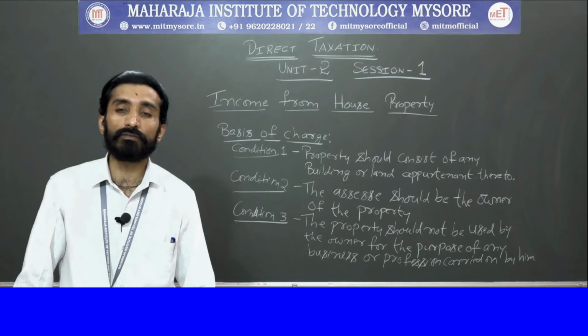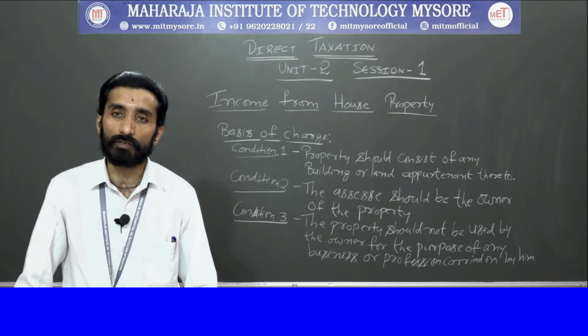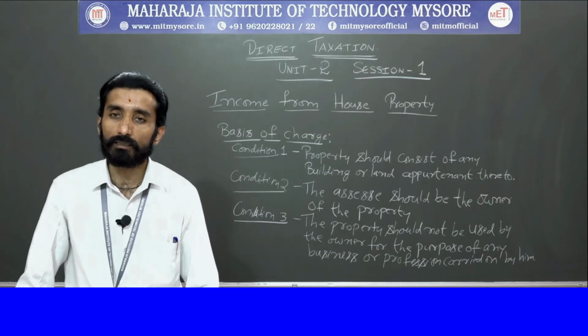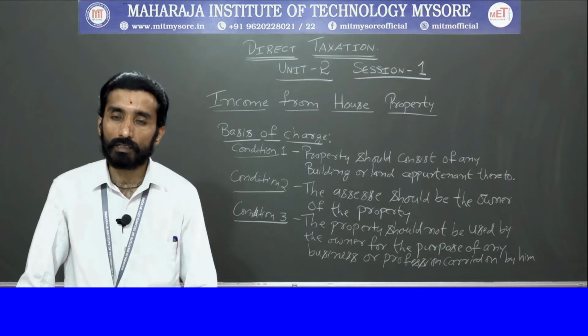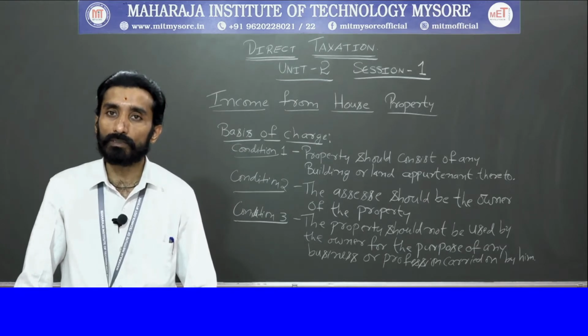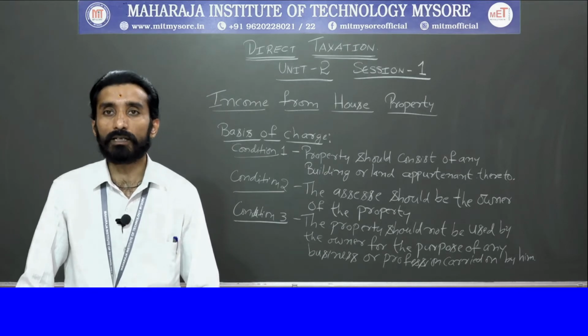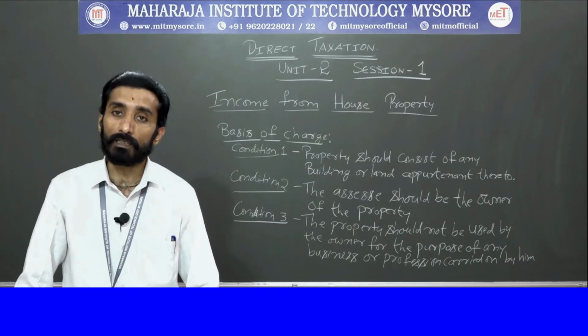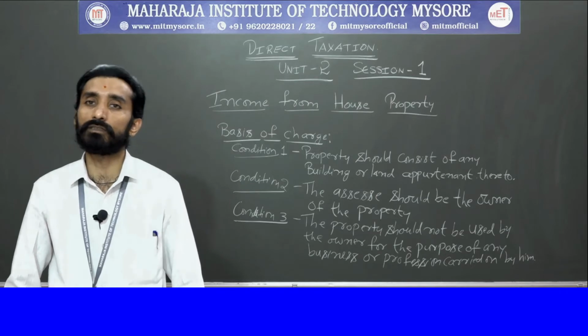Next thing, holder of an impartible estate. Here, for example, there is an ex-ruler. Assume that he has 3 or 4 sons, and this ex-ruler has donated some part of the land for a temple, where the temple is generating revenue. That revenue will be received by the ex-ruler's successors, that is, his sons. He has 4 sons, but all the 4 sons cannot be said to be the legal owners of the property.